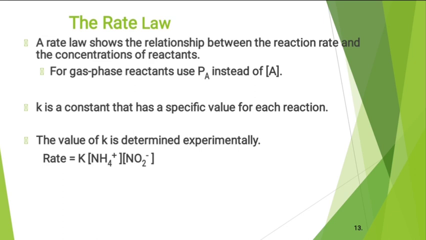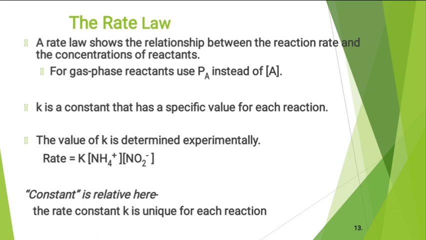Then the rate is written as k times the concentration of NH4+ times the concentration of NO2-. The whole equation is called the rate law and k is the rate constant. This constant is unique for each reaction, whether first order, second order, zero or third. For each and every reaction, k is specific or unique.